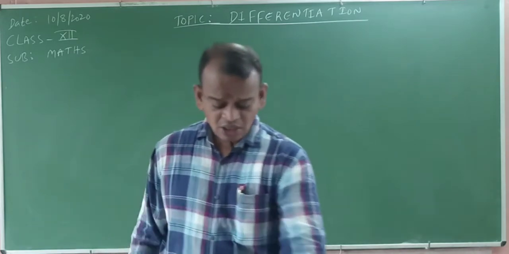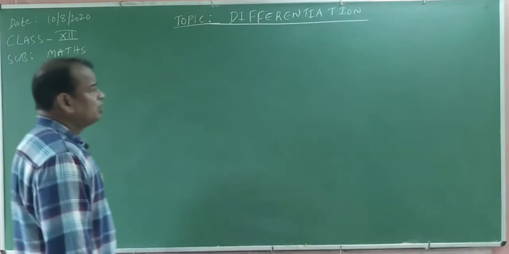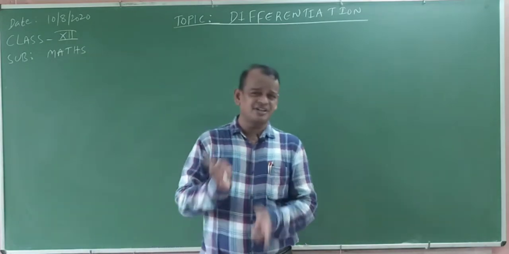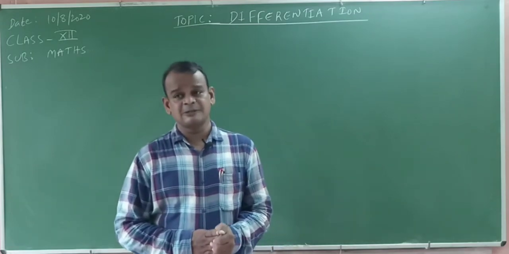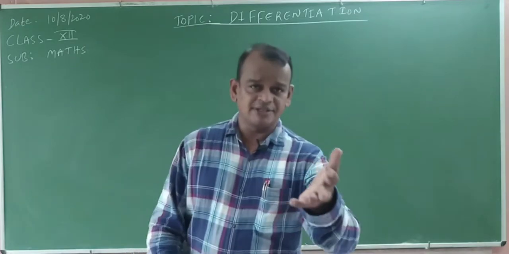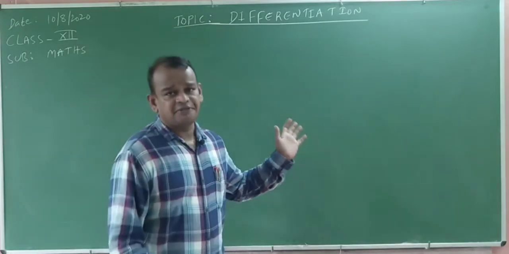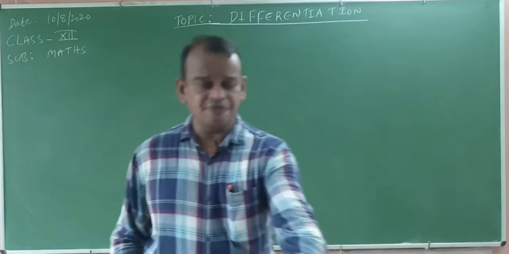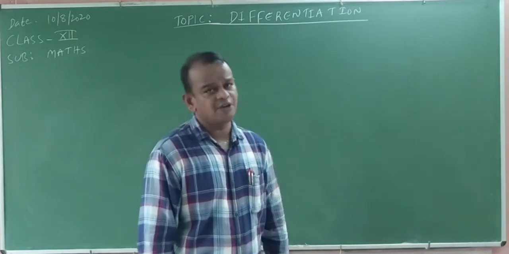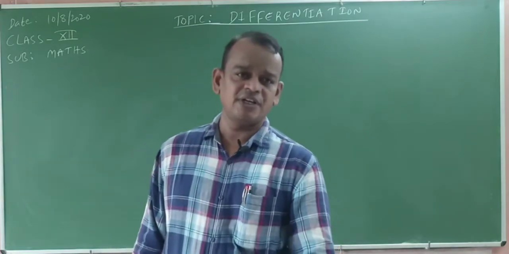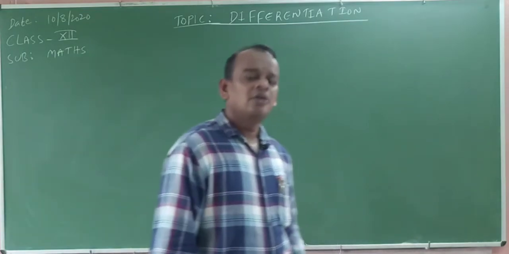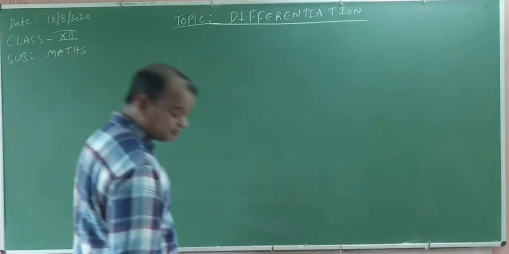Now, what is the meaning of differentiation? It is compulsorily interlinked with limits, continuity and differentiation. Suppose we cannot read the formulas, what is the meaning of limits, we cannot do the differentiation basics. That is why each and every topic has interlinkage between them. That is why we cannot be negligent. We cannot maintain negligence, okay, positive thinking only.